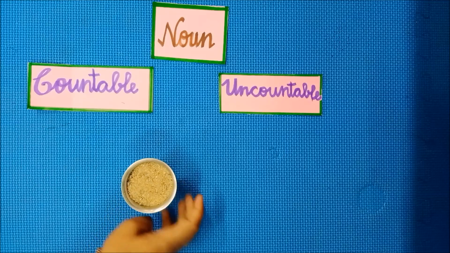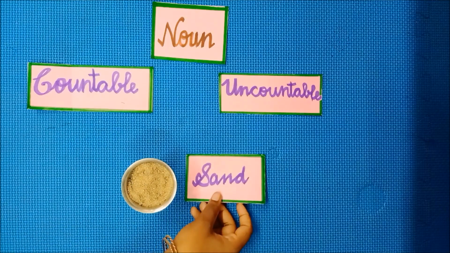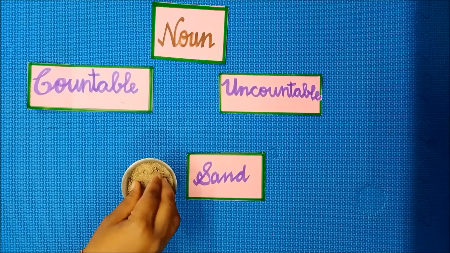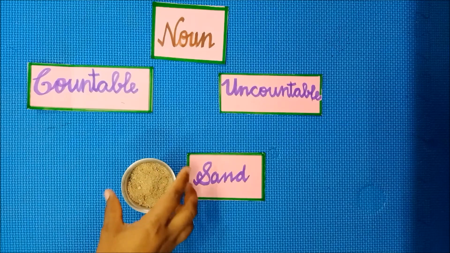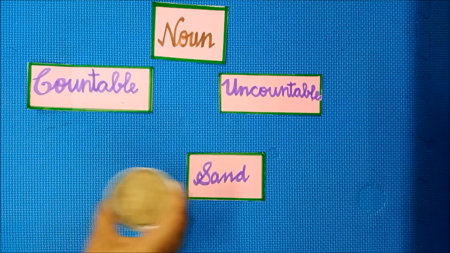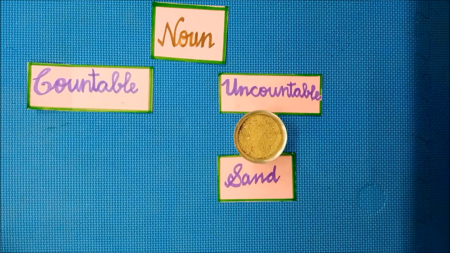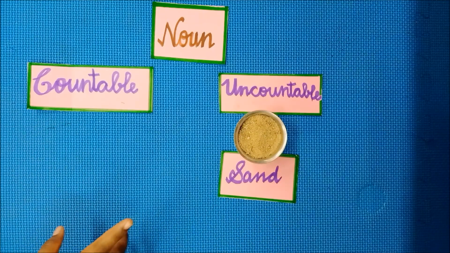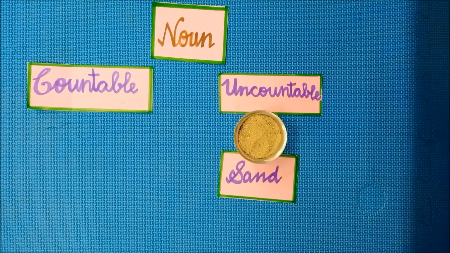Look at the glass, ma. What is it? It is sand. Can we count the sand? No, we can't count the sand one by one. So is it countable or uncountable? Yes, it is an uncountable noun. Sand is an uncountable noun because we can't count the sand. Uncountable nouns are things we can't count. So it is an uncountable noun.